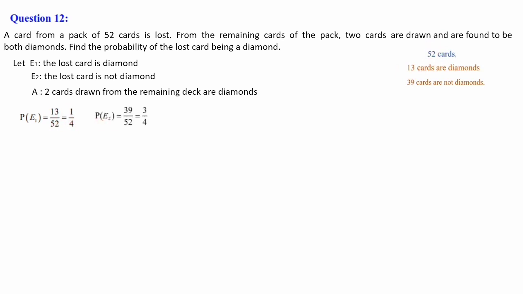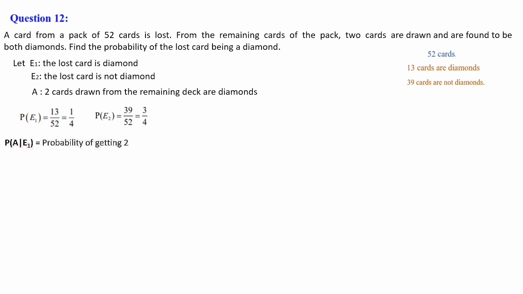P of E2, E2 is the lost card is not diamond. Not diamond, in the sense out of these 39 only one chance will come. So 39 divided by 52. 39 by 52, here 13 is common, we can cancel it. So we will get 3 by 4. Next is P of A given E1.